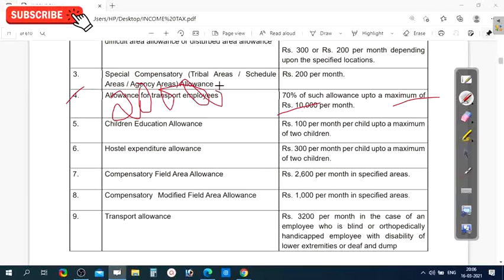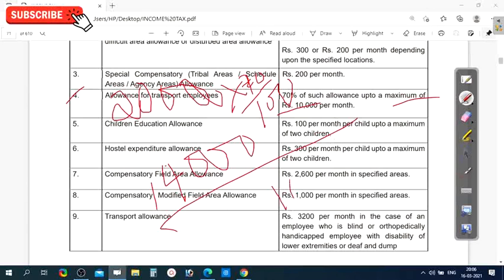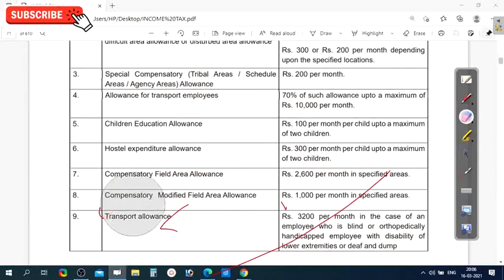And what is 70% out of 20,000? 2 sevens are 14,000. But up to 10,000 only. So though the 70% will be 14,000, you are eligible up to 10,000 only. 10,000 is eligible as an exemption.